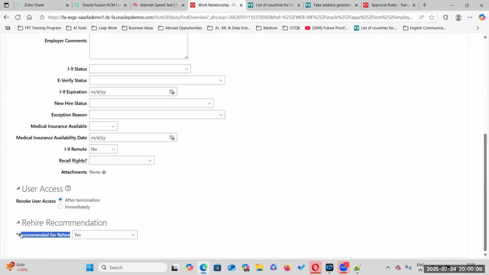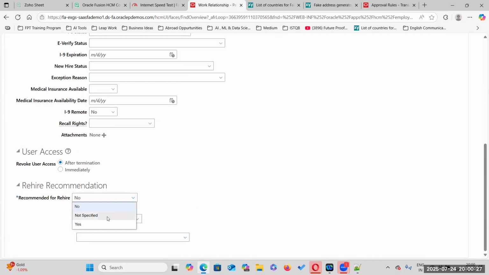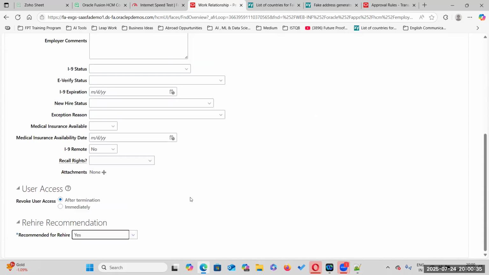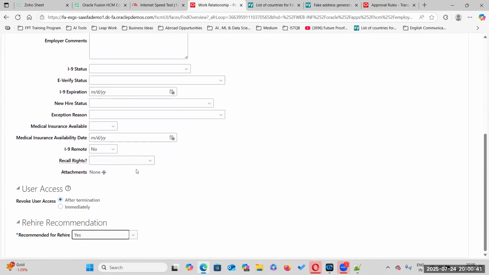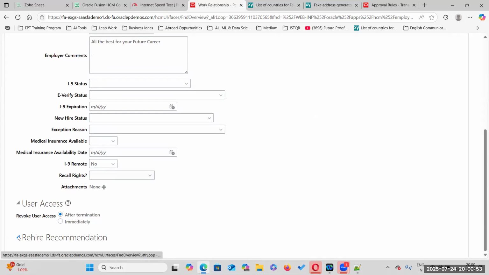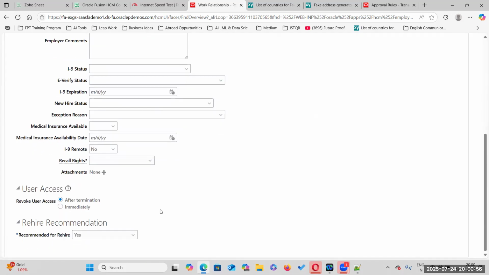This is very much important. If you recommend a rehire, only then will the system accept you hiring the particular person again. Otherwise, it will not accept. So what is the condition you have to keep here? Recommended for rehire, yes. If you want to rehire the same person again, he is going for a better opportunity and we don't want to spoil his career. If tomorrow he wants to come back, we are always welcome. So that's why recommended for rehire, yes, is a very important condition. If we keep it as no, we cannot rehire the same person.